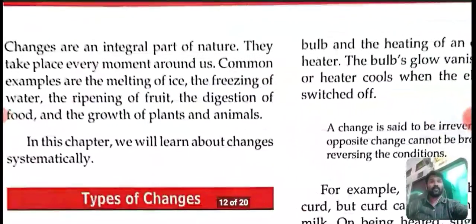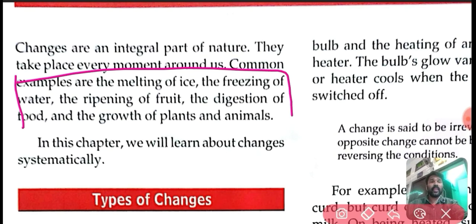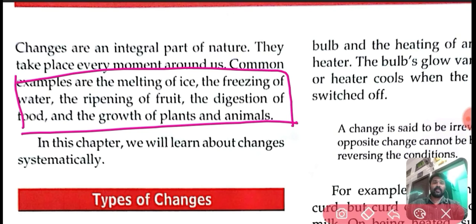Okay students, melting of ice, freezing of water, the ripening of fruit, digestion of food, the growth of plants, etc. Some common examples given here in our book. Melting of ice, in the last unit we discussed melting of ice, the freezing of water, the formation of water from ice.